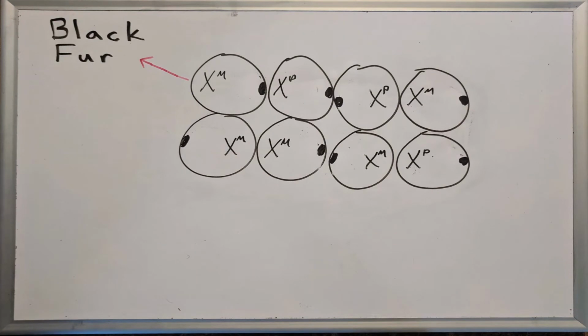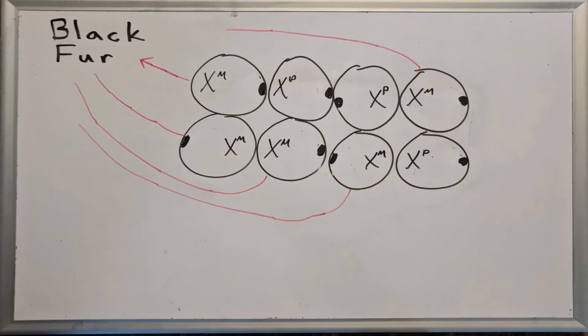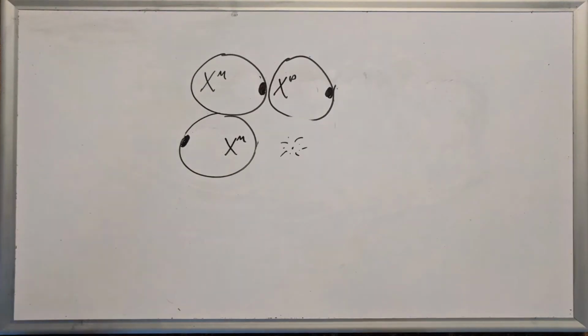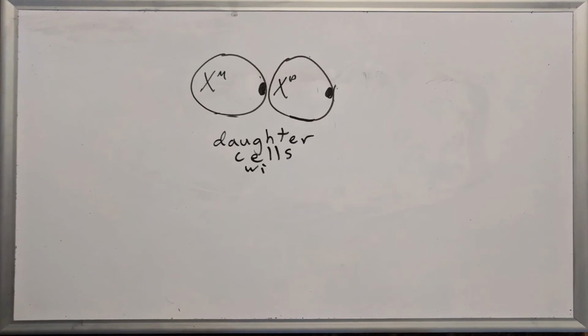This means that all of the pigment-producing daughter cells of these cells will only produce the black pigment encoded by the maternal X chromosome, while the other cells will only produce daughter cells capable of synthesizing yellow pigment. You can begin to see how this will affect the eventual phenotype of the cat. Interestingly, since this process is entirely random, even identical twins and clones would have different mosaic patterns.